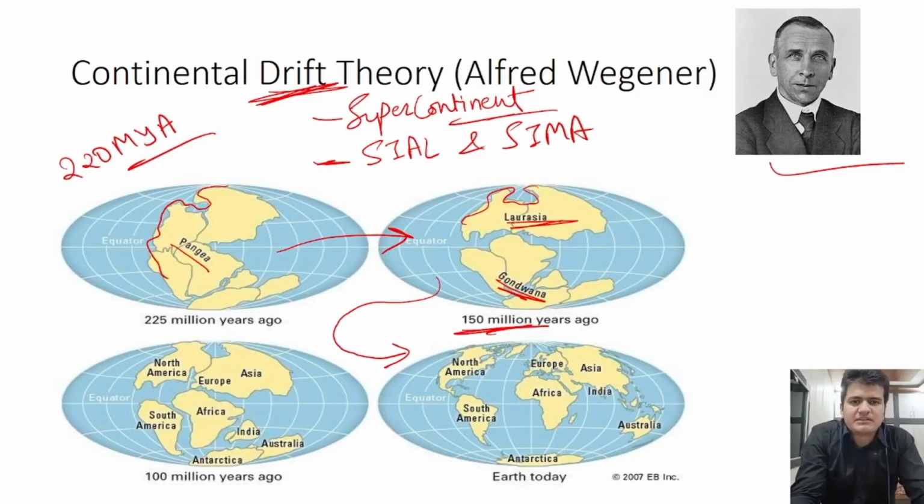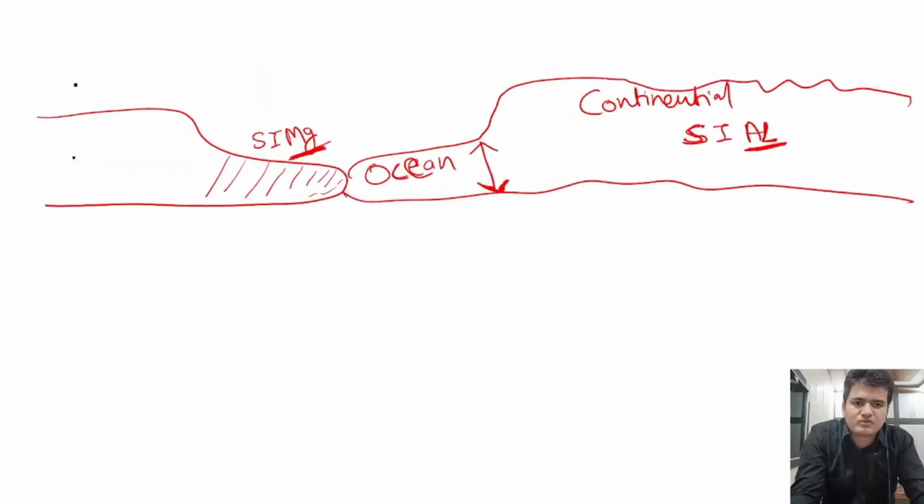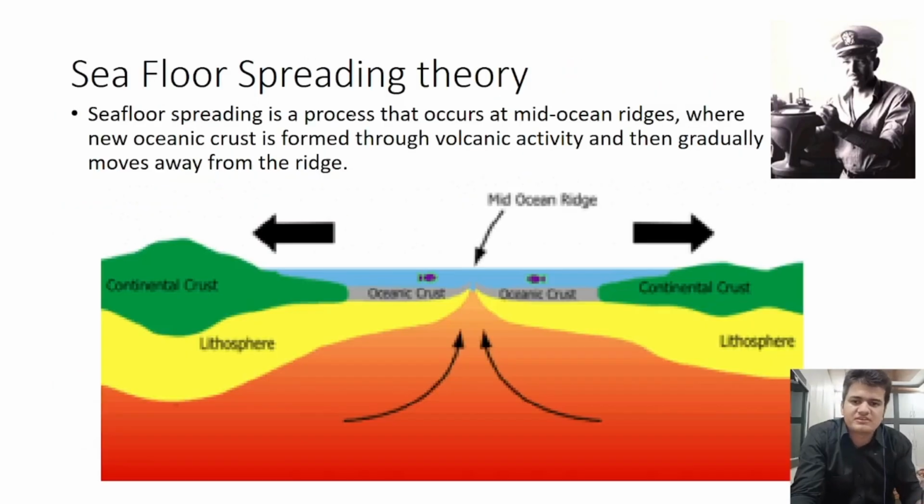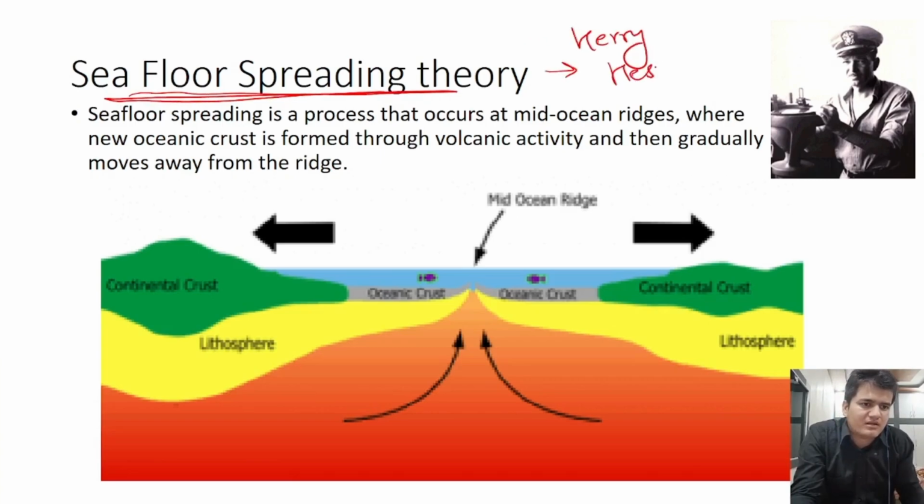So this concept was given by Alfred Wegener, and he is the person who challenged the theory, but he was not able to describe why the continents are moving, and this is why a new theory came, the seafloor spreading theory. This theory was given by Harry Hess in the year 1962.